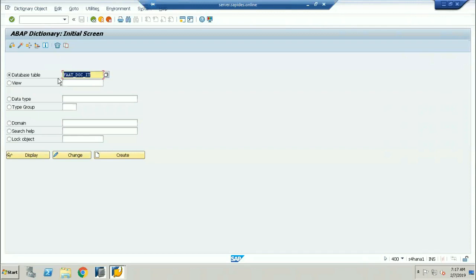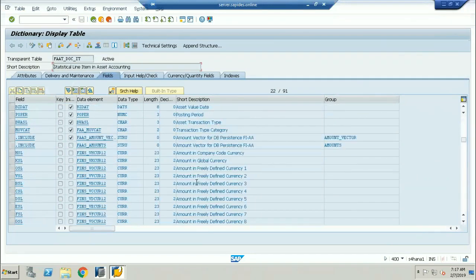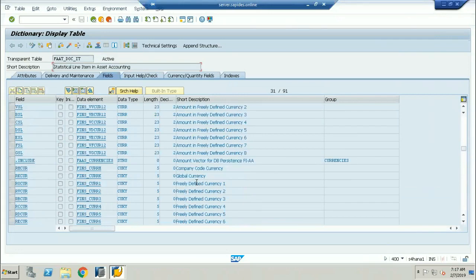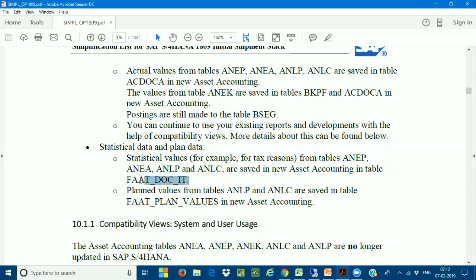Okay, Mahesh, thank you. Now, see, this is the database table. I'm using a new table for the statistical data for all the tax reporting. This table is going to be used from today onwards. If I go into the details of the tables and click on display, this is the new table. You can see this is the statistical line item in asset accounting. All the statistical reference table fields are stored in this particular table, not the actual one. So the statistical values are stored in this table.